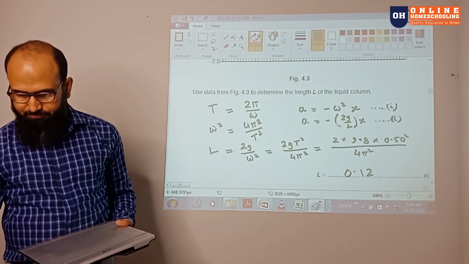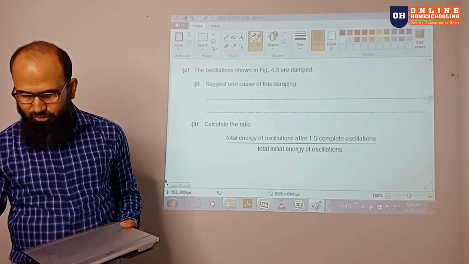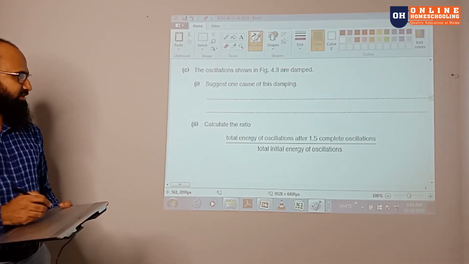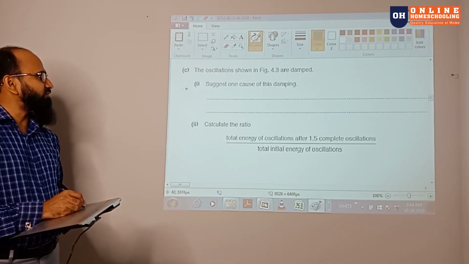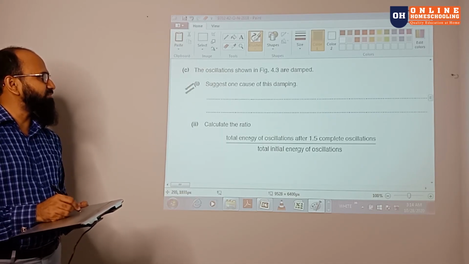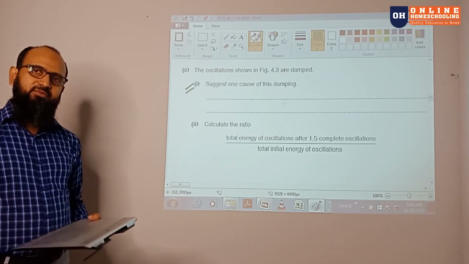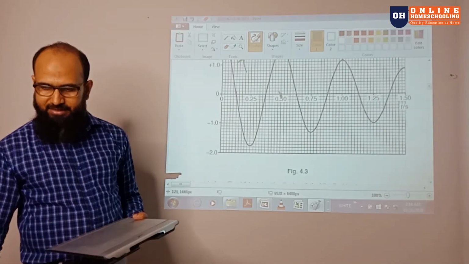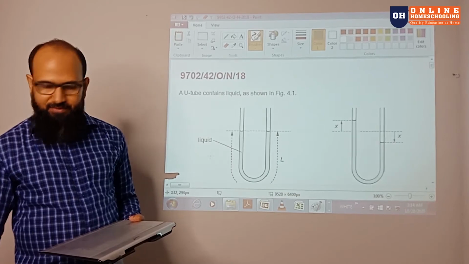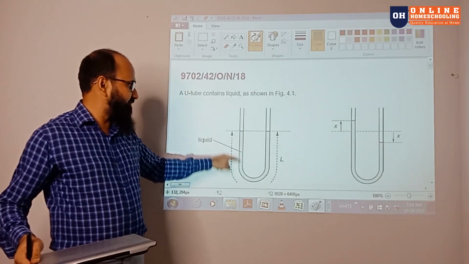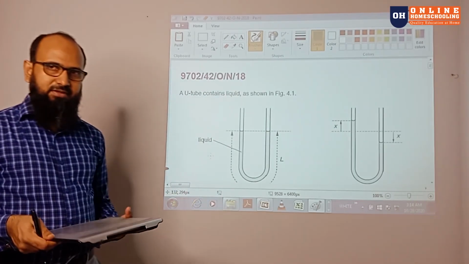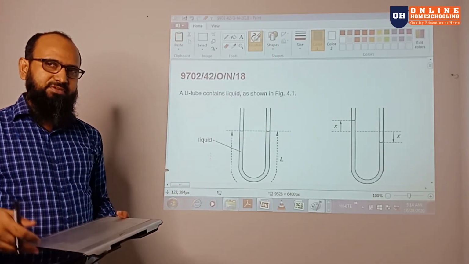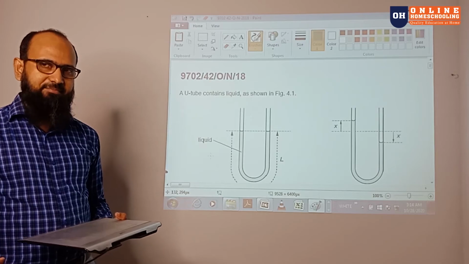Okay, so we just continue with the question over there. Now the damping is coming over there. So what is it that makes the damping over there? If you see the question in the beginning, you can see the system is vibrating over there. So there is some friction happening there. Or you can say there is some viscosity of the liquid that makes the damping over there.